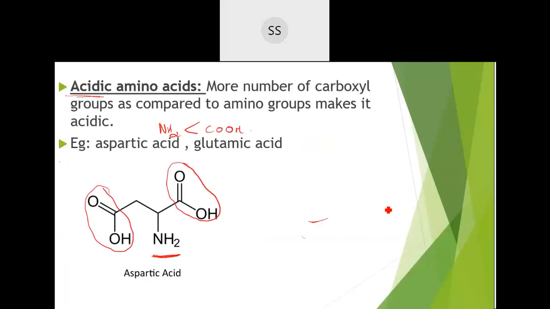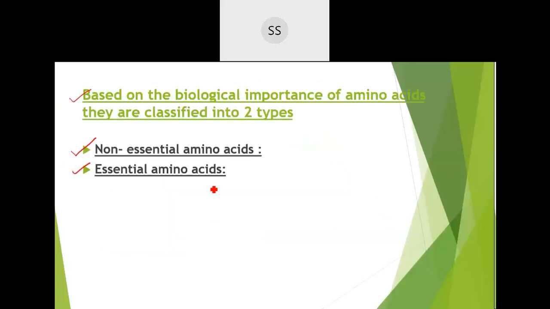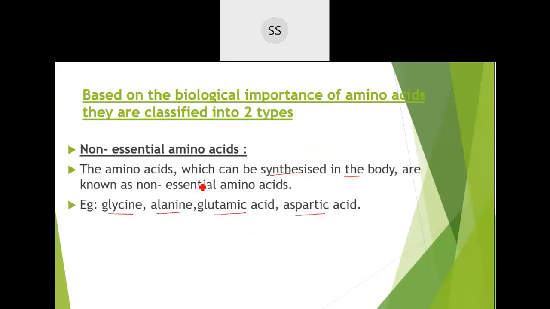Then acidic amino acids, where the number of carboxylic acid groups is more than the amino groups. See here, the names end with acid, so you can remember easily: aspartic acid and glutamic acid. You can check here, 2 carboxylic acid groups and only 1 amino group. Even here, 2 carboxylic acid groups and only 1 amino group. Then we saw, based on the biological importance of amino acids, they are classified into 2 categories: non-essential amino acids and essential amino acids.